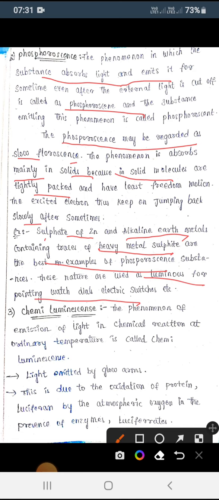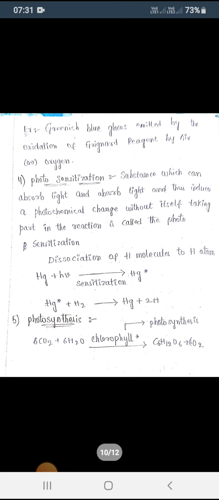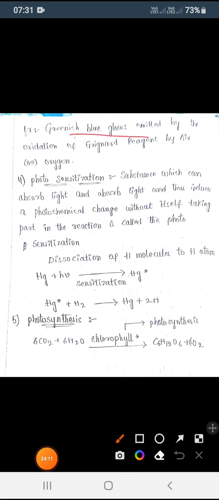Chemiluminescence. Chemiluminescence is the emission of light in a chemical reaction at a certain temperature. In the presence of temperature, a chemical reaction occurs and also light is formed. That we call chemiluminescence. Examples we can take here are light emitted by glowworms, and oxidation of the protein luciferin by atmospheric oxygen in the presence of enzymes. So these are the examples. And also greenish blue glows by using Grignard reagent. So this is chemiluminescence.